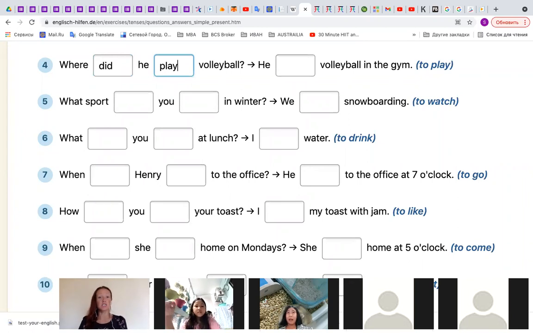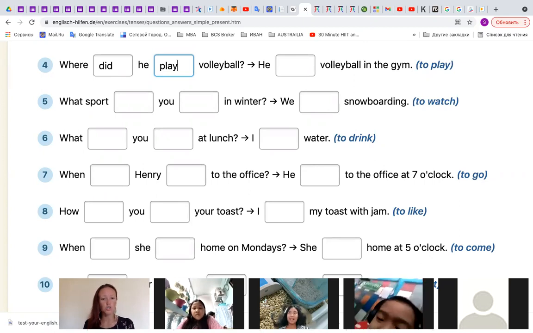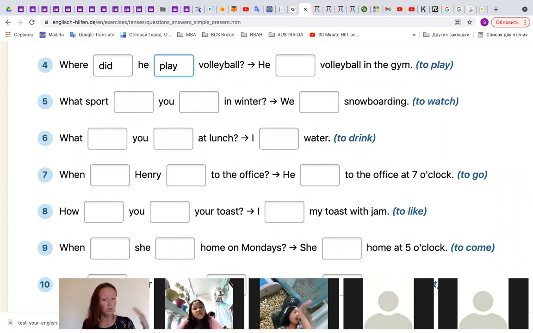But is did present tense or past tense? Because we have to use the present tense. That means just now, or every day, for example. If you want to ask about every day, or about usually, should you use did? Usually we use did when we ask about yesterday. Which auxiliary verb should you use?